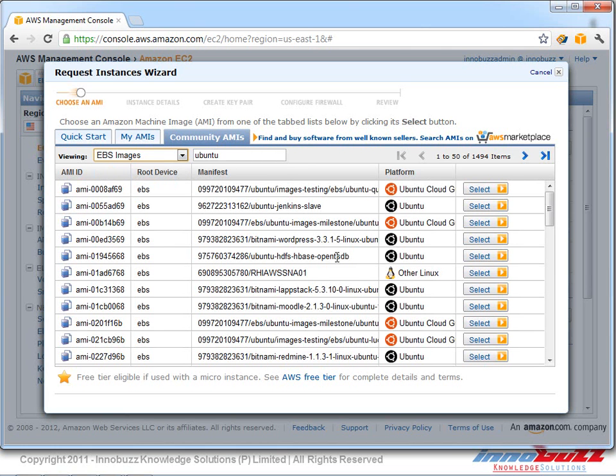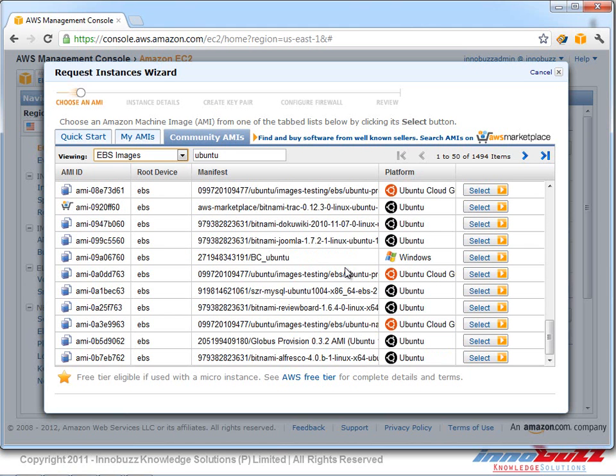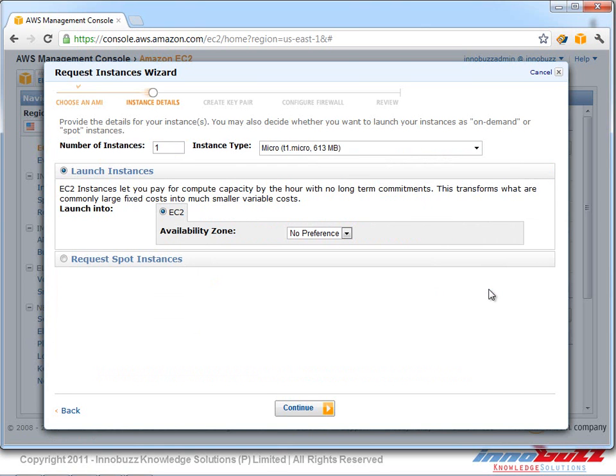Let's go ahead and select a 64-bit based Ubuntu to launch our EBS instance. I select the 64-bit Ubuntu AMI from the AWS Management Console here. We click select, and now here we got an option to select how many instances we want to launch in a single click. If we want to launch only one instance, you can go ahead and click 1 there.